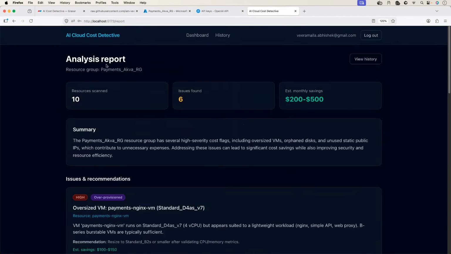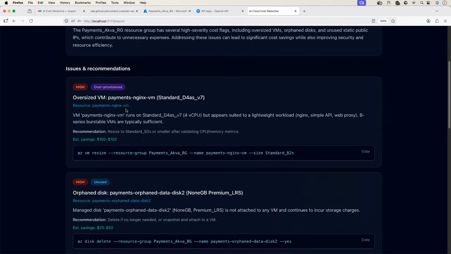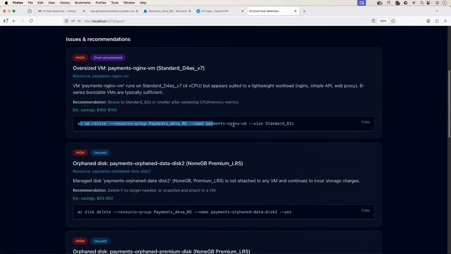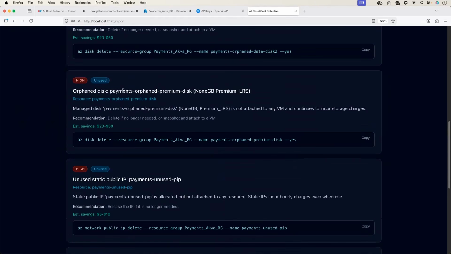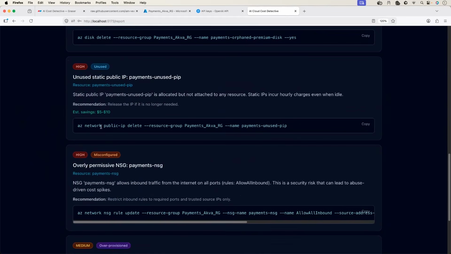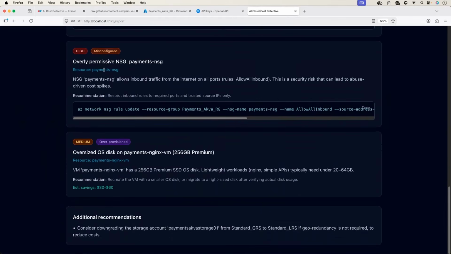This is the analysis report. It says we have 10 resources in the resource group. It found 6 issues and it can save 200 to 500 US dollars if we follow the steps it provided. First, it identified the virtual machine as over-provisioned and says to run a command to switch to Standard B2S. Then it says there is an orphan disk, delete it; another orphan disk, delete it; and one unused static public IP address, also delete it. It also provides information about an over-permissive NSG and an oversized OS disk.